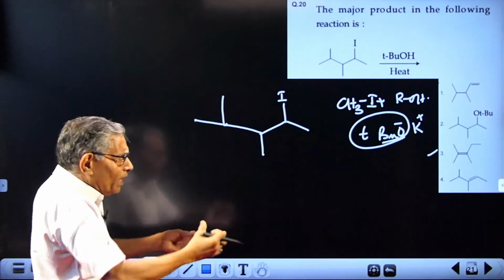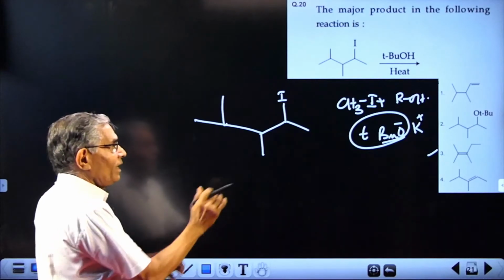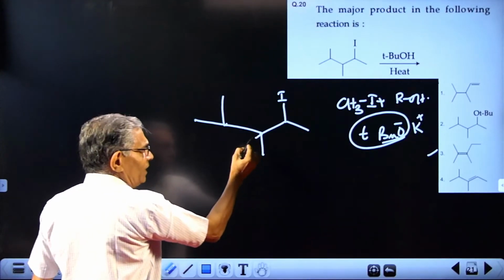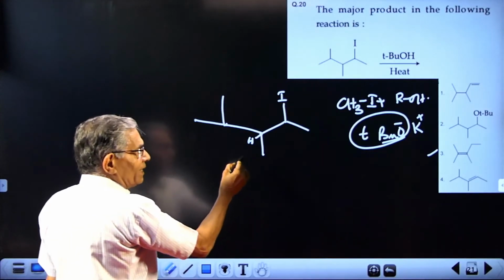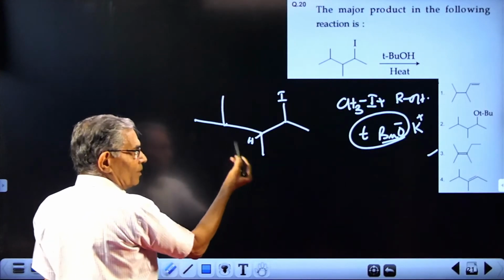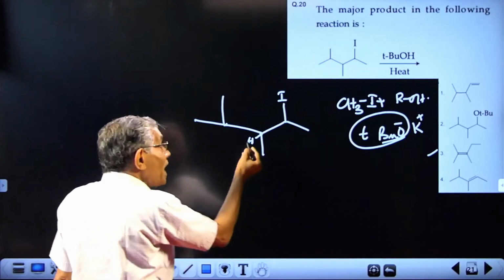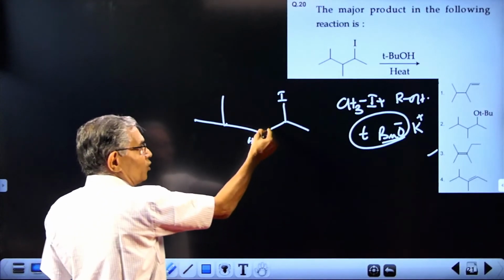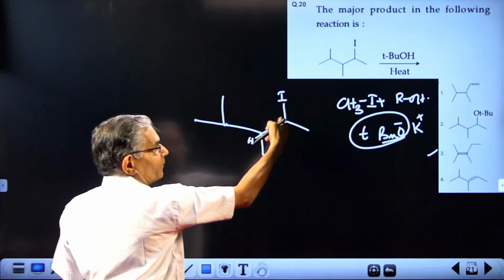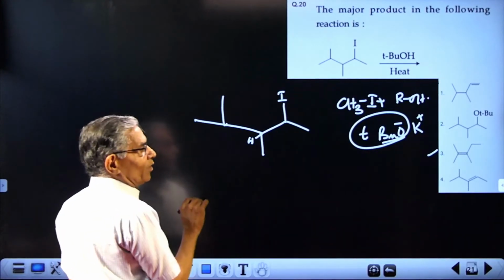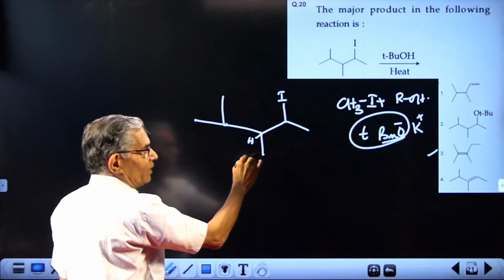The especially bulky nucleophile cannot attack this hydrogen. If it can attack this hydrogen, the possibility will be that it abstracts this hydrogen, electrons are brought over there and iodide is the leaving group. So double bond here. But actually it cannot because there is a steric hindrance.